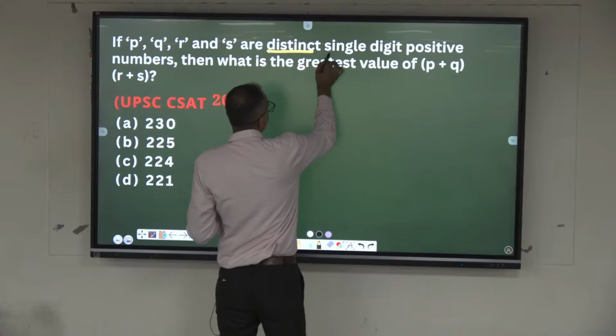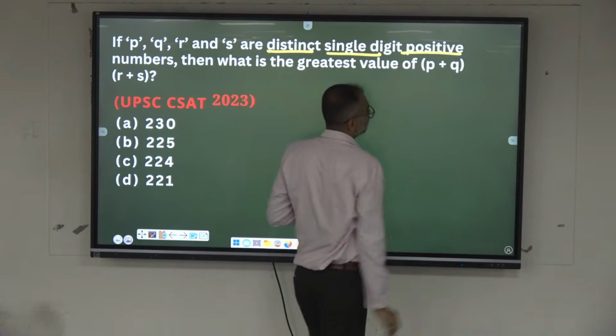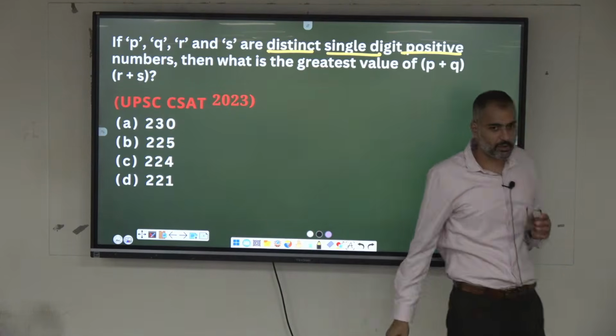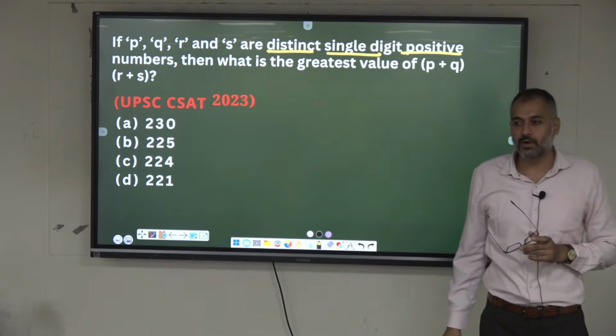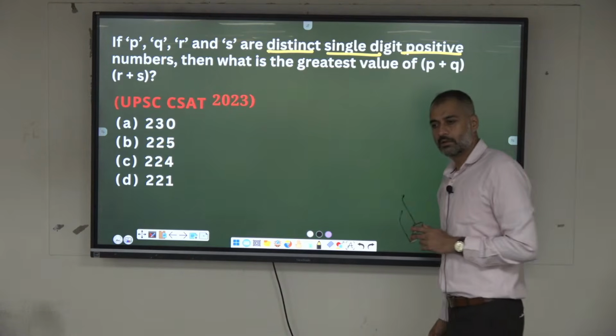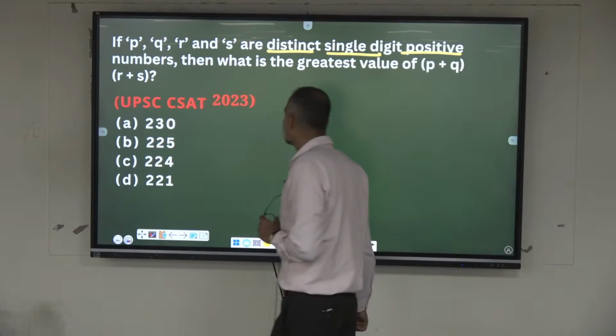They are distinct single digit positive numbers. There is no negative, they are all positive. Positive means, can I consider 0? No. 0 is not a positive integer. Understood? They are all single digit.